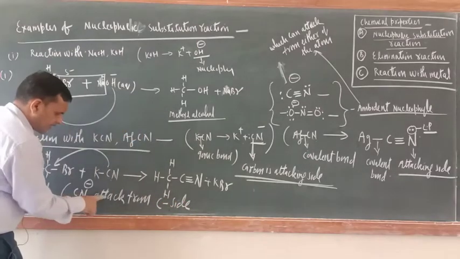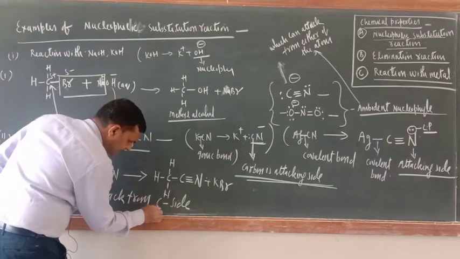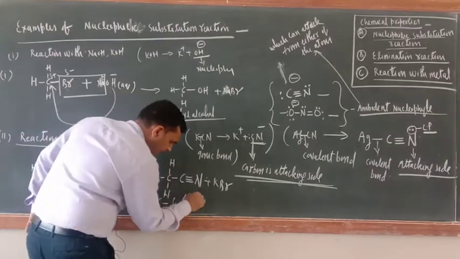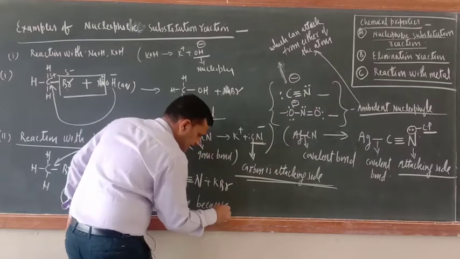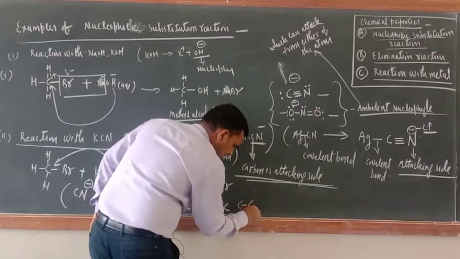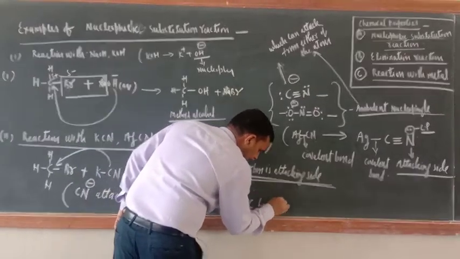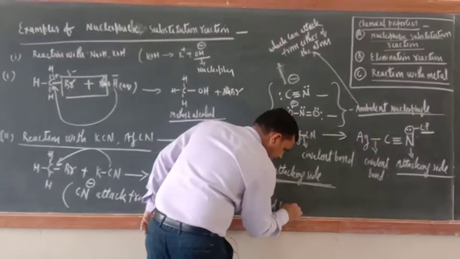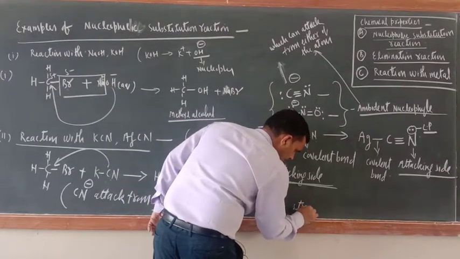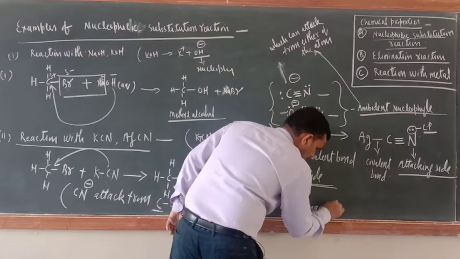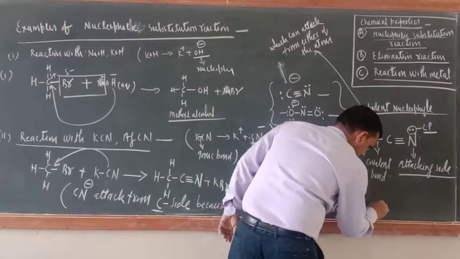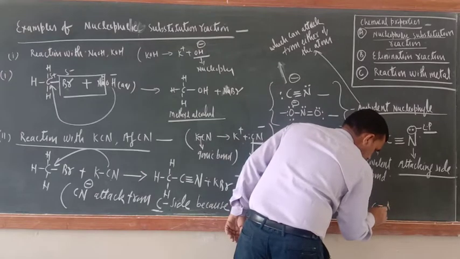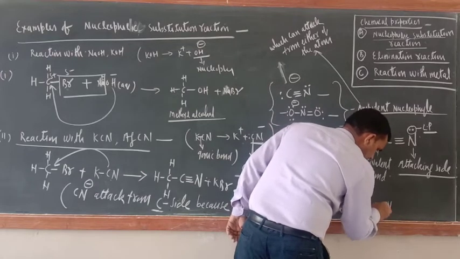CN attacks from the C side because the C-C bond is stronger than the C-N bond.